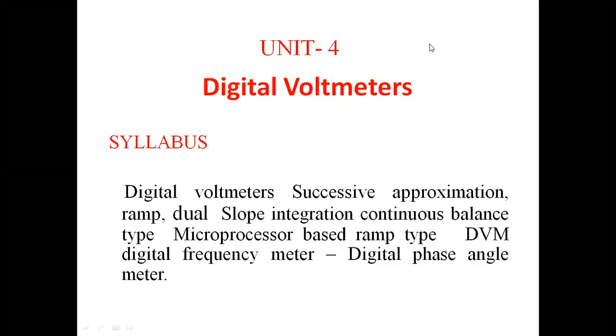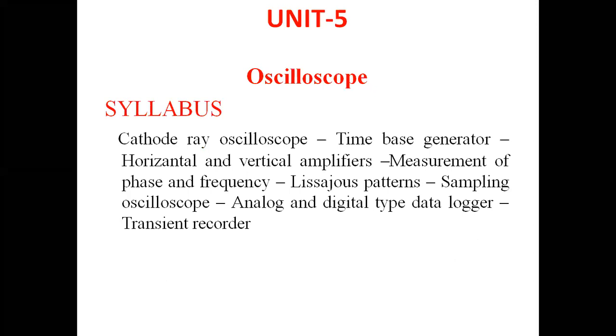And in the fourth unit, we are going to discuss various voltmeters and digital voltmeters. As we use in the laboratory, digital voltmeters are used to measure voltage, current, power and other quantities. How these are designed, we are going to discuss. And in the fifth unit, we are going to discuss oscilloscopes. We all know how the oscilloscope works. In the PE lab, we see various oscilloscopes and how the graphs are shown.